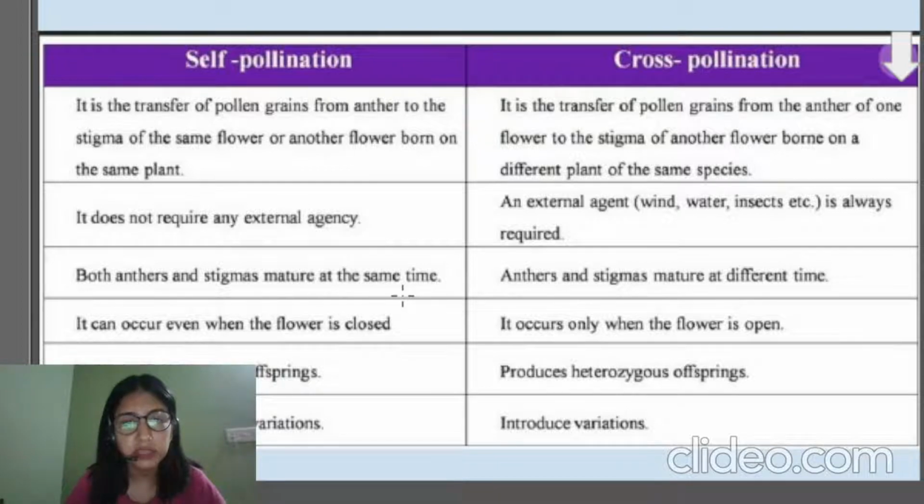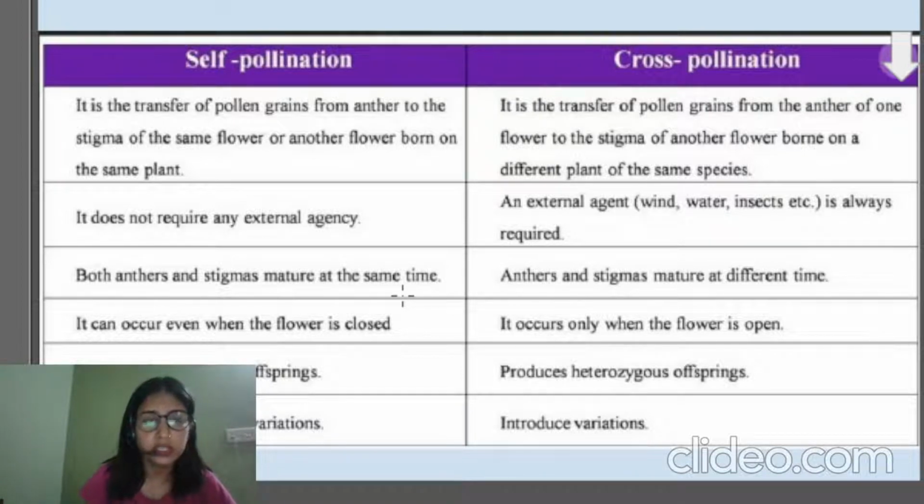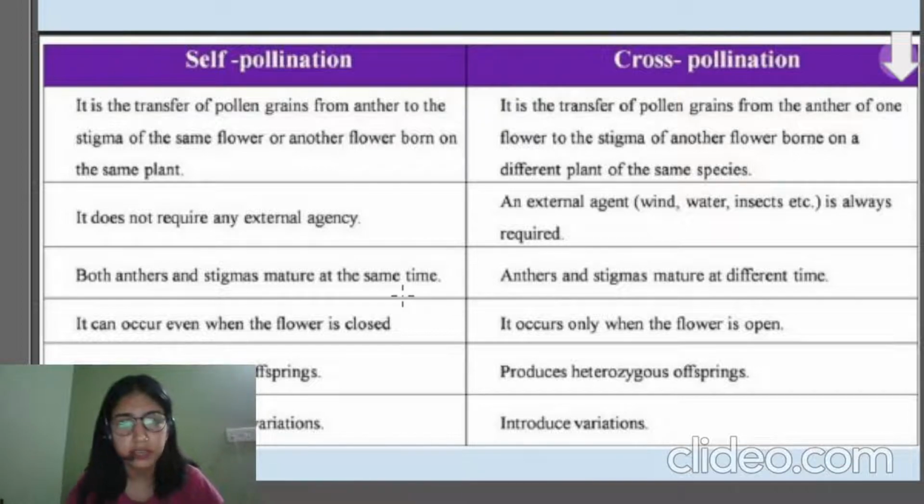And anthers and stigma mature at different times in cross-pollination, because in cross-pollination the anther of one flower should go towards the stigma of another plant. So it is a benefit for cross-pollination if they mature at different times.